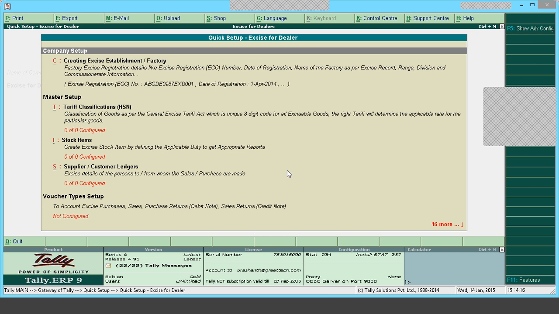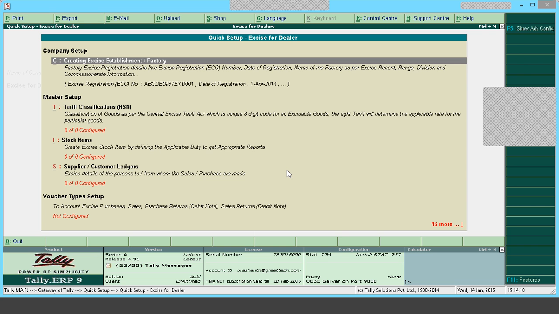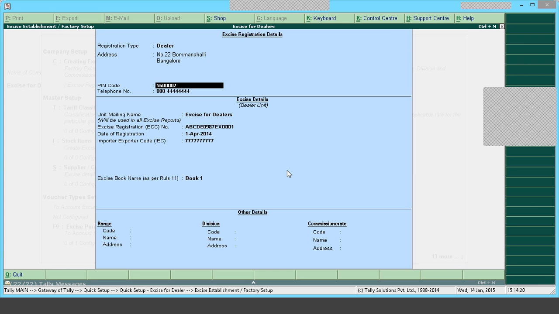Here the first option is creating the excise establishment or factory. This has already been done. We had done it from F11 statutory features. If it is not done in that screen, we can also do it from here. It is just an alternative.